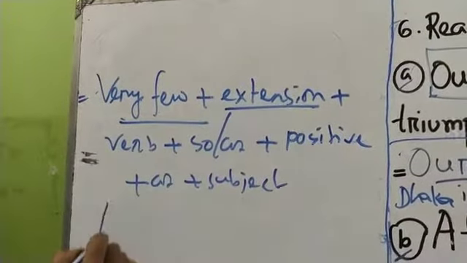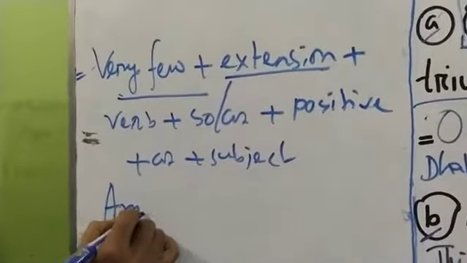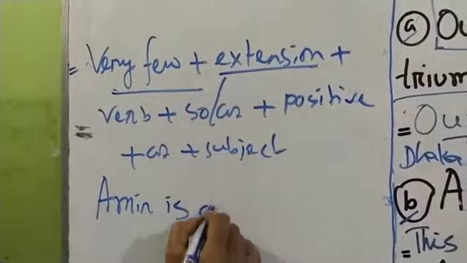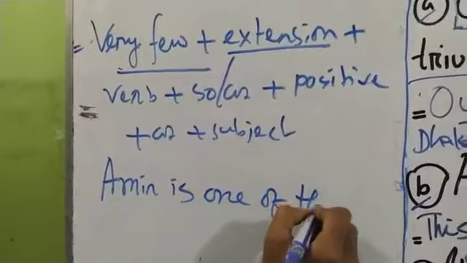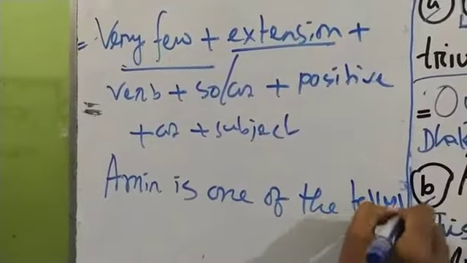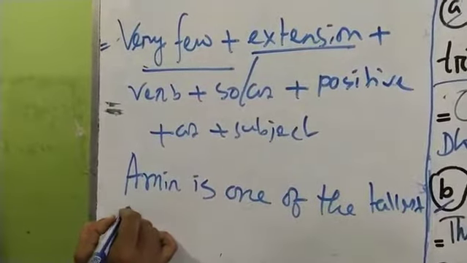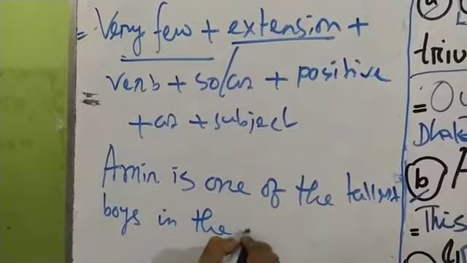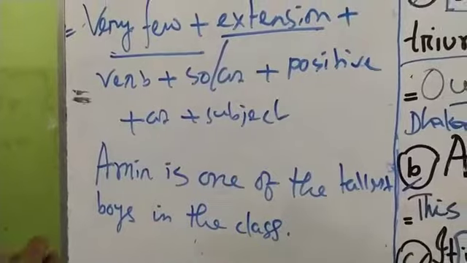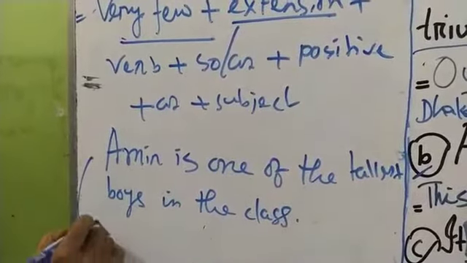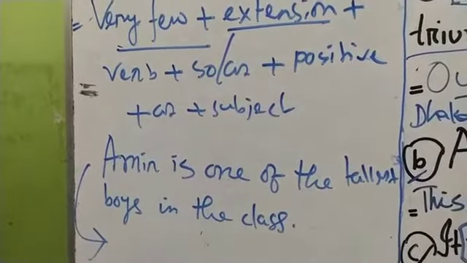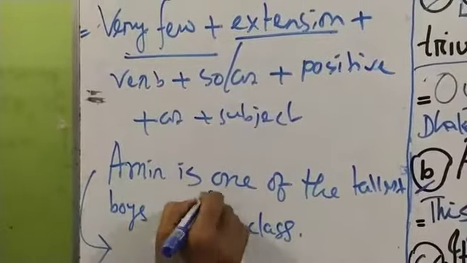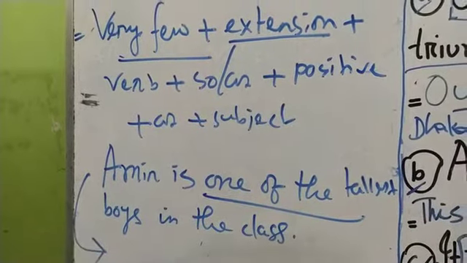For example, Amin is one of the tallest boys in the class, and we have to change it into positive degree. As "one of the," what will be here?